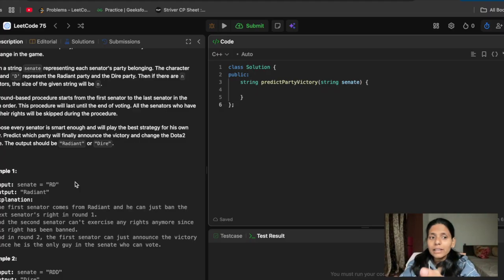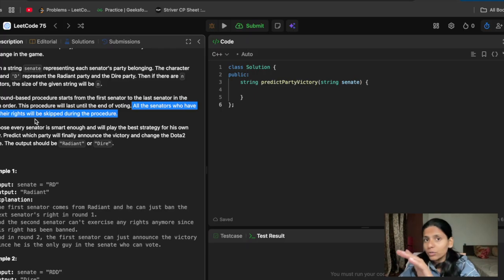So now the next D will not have any rights, and he will not proceed in further rounds or further voting. As I said, all the senators who have lost their rights will be skipped during the procedure. So now D can't do anything. Now the R who banned the rights of D will announce the victory: yes, I am the one who won.